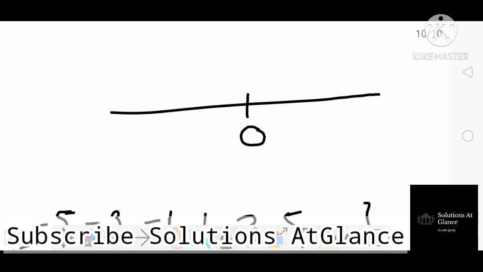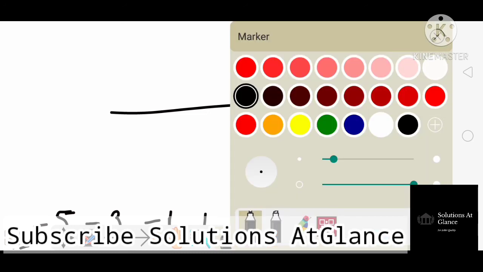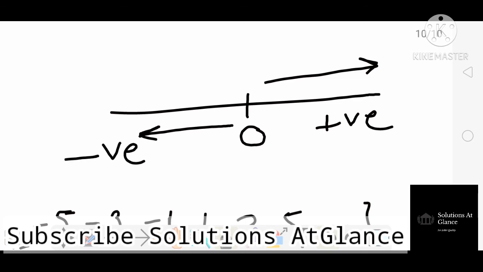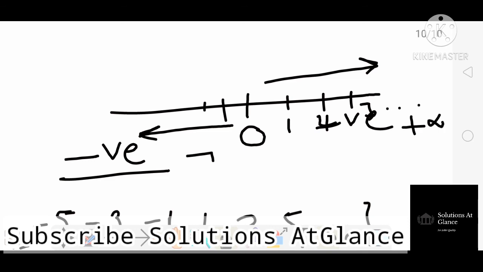The values to the right of 0, or greater than 0, are considered as positive, and values left of 0 are considered as negative. This is the basic thing of number line. So here are the numbers 1, 2, 3 and so on up to plus infinity, and here the numbers go up to minus infinity. So this is enough for this video.